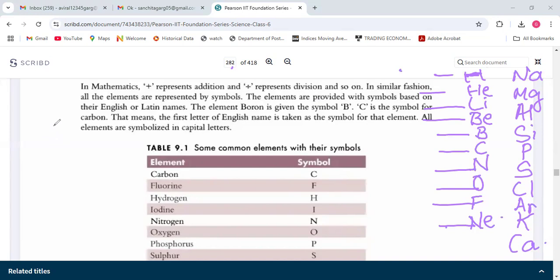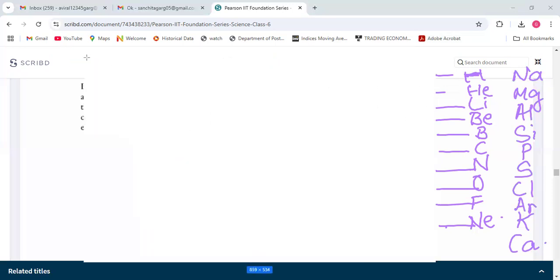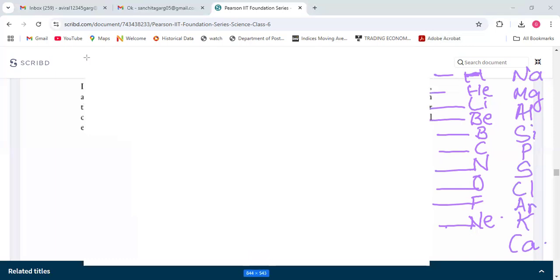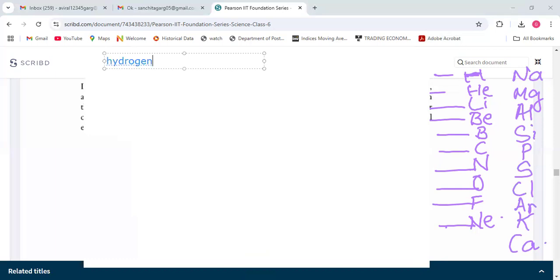I will write the full form on this side. Third is Li. Al. So I will write here, okay? Write the full forms also.